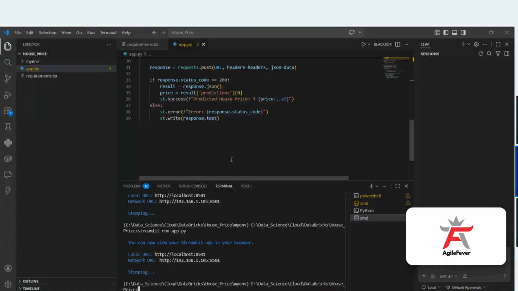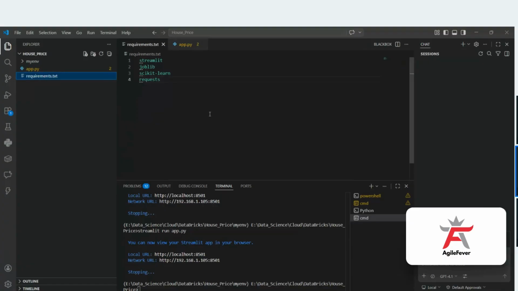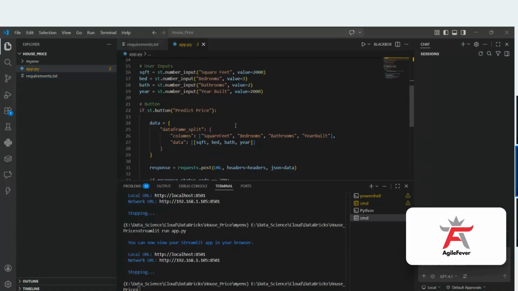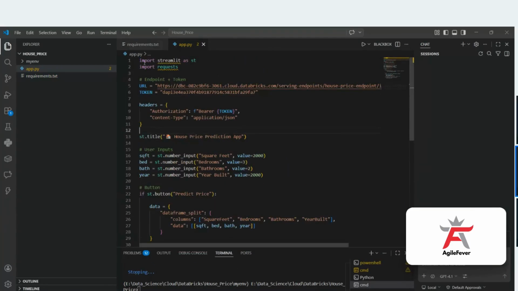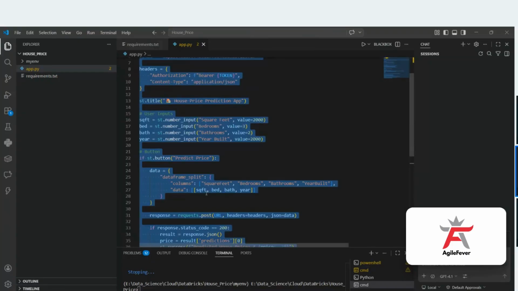In the Streamlit app, the first thing we have to do is create a virtual environment. It's a good practice to have a virtual environment. Then we are going to have the requirements.txt. In the requirements.txt, we are downloading Streamlit because it is going to create the UI for me, joblib, scikit-learn, and requests. Then we are going to do the pip install. Now we are going to create the app.py, so we are going to write this particular piece of code. Let's try to understand it.